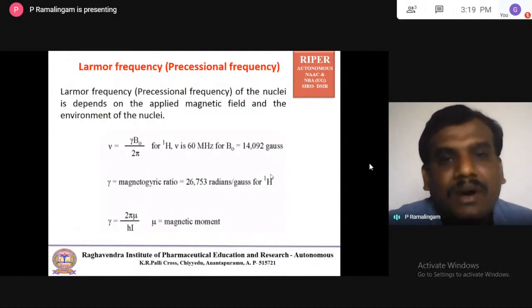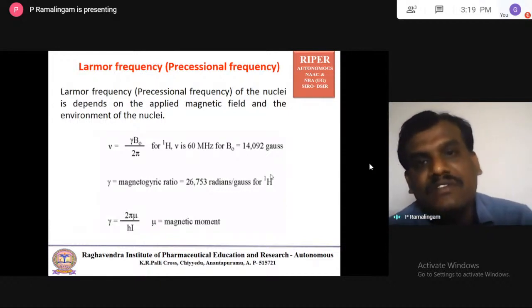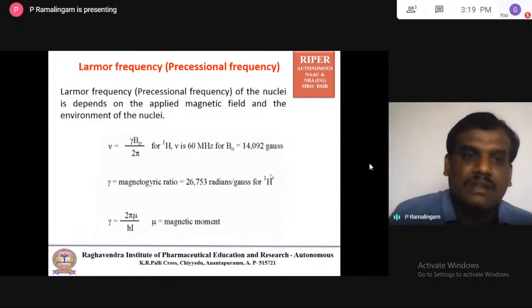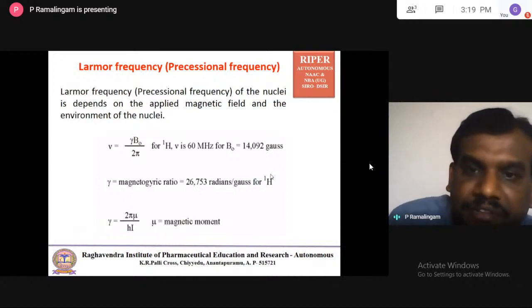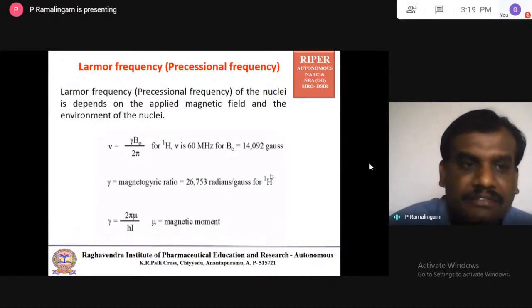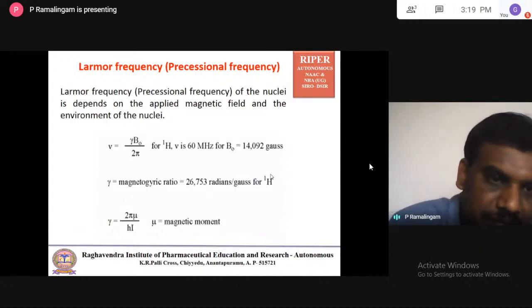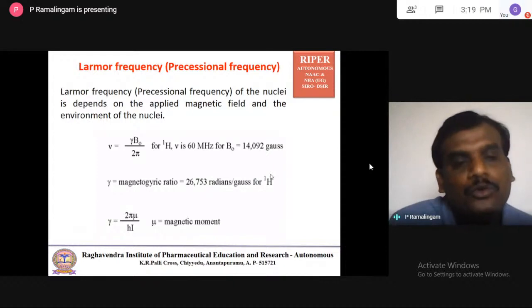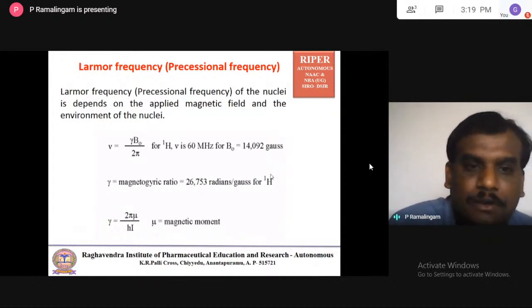And what is this Larmor frequency or precessional frequency? The Larmor frequency or precessional frequency of the nuclei depends on the applied magnetic field and the environment of the nuclei. Here the same equation: the Larmor frequency nu is equal to gamma B naught by 2 pi.